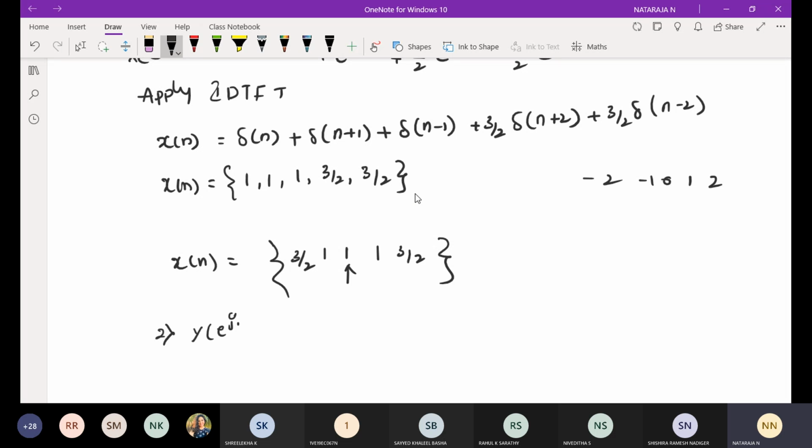Y of e power j omega is equal to j into 3 plus 4 cos omega plus 2 cos 2 omega into sin omega. Try this problem.